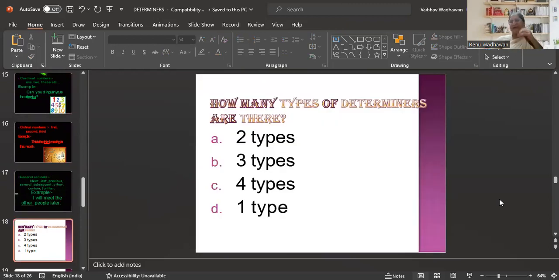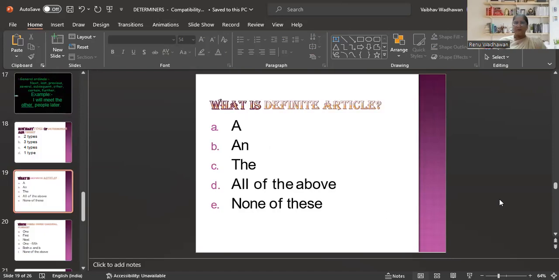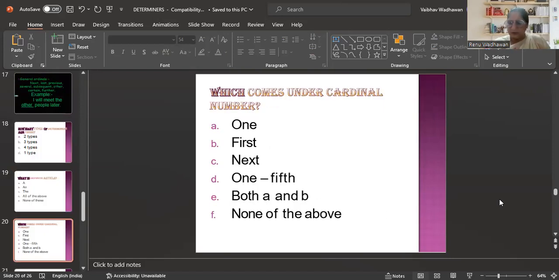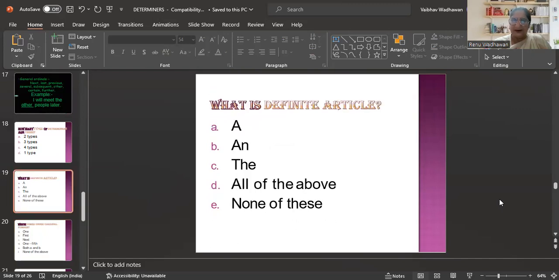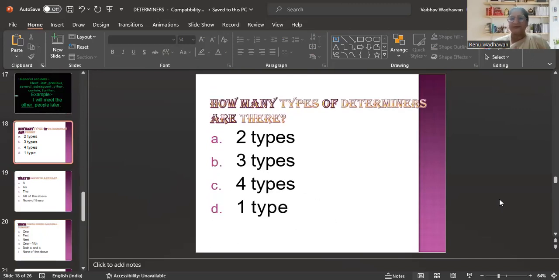Now a small thing I'm asking you, little questions are there. How many types of determiners are there? 2 types, 3 types, 4 types, what do you know? I told you, yes, correct. We have 3 types: predeterminers, central determiners, and post determiners.